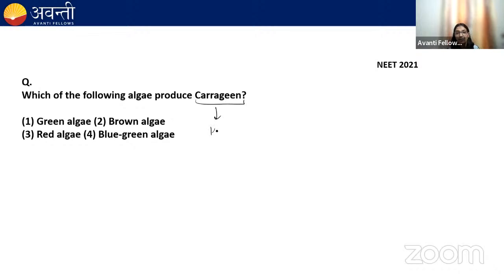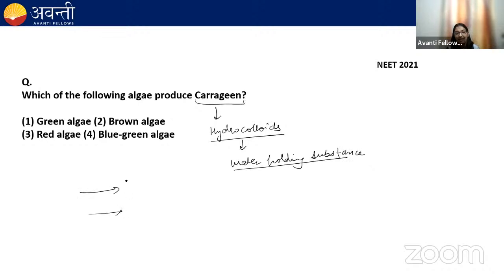Carrageen is a hydrocolloid substance. Hydrocolloids are those substances which are water holding substances, okay? And there are two types of hydrocolloids. One is algin and the second one is carrageen.